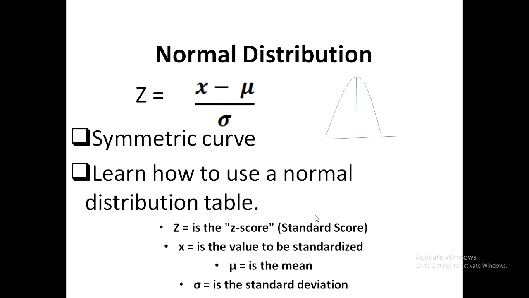If the area under the curve equals the probability, then the total area under the curve will be equal to 1 or 100%, representing total probability.